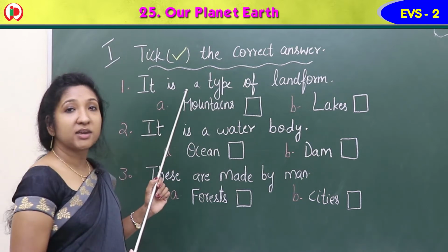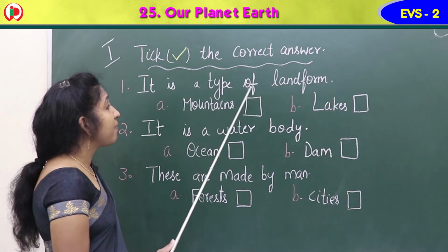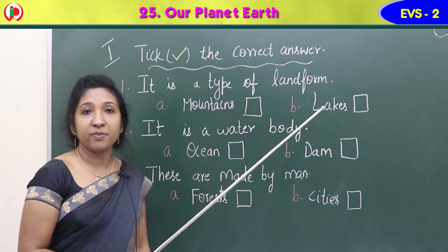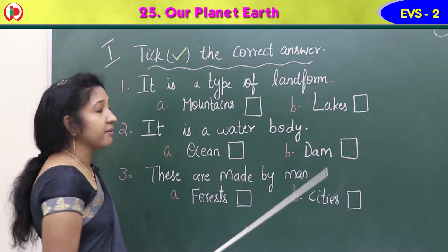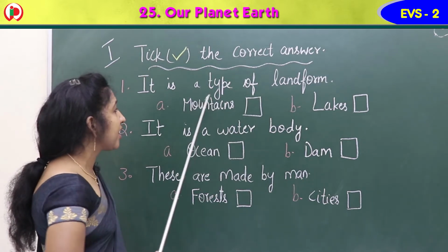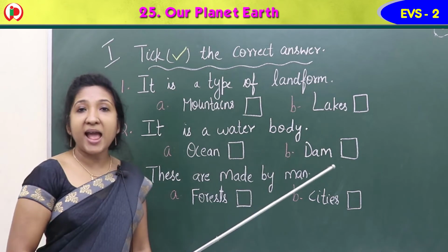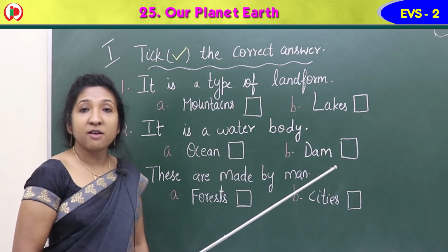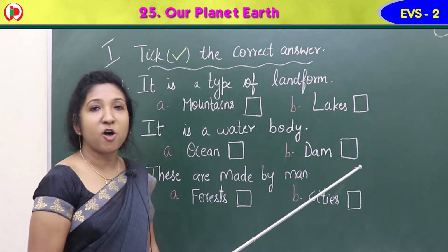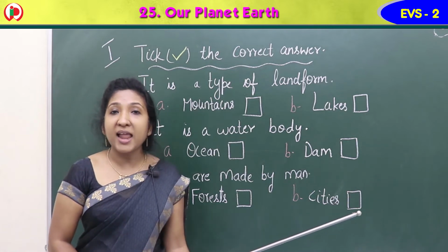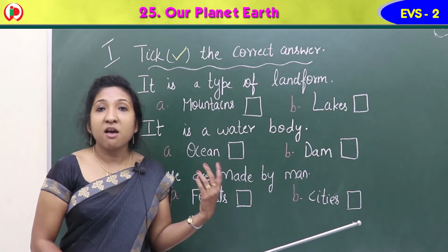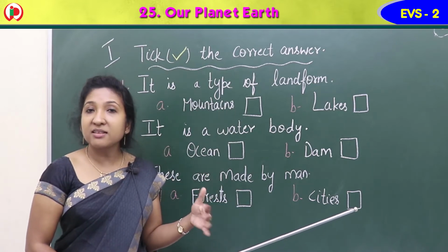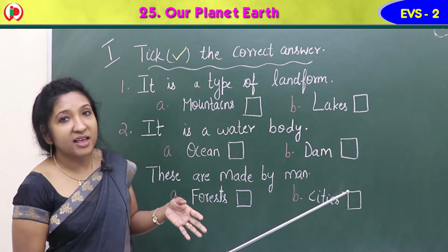The first question is, it is a type of landform. Option A, mountains. Option B, lakes. Among these 2 options, which is the landform here, children? We learned about different landforms. Yes, which are the different landforms we learned? Hills, mountains, valleys, plains, deserts, forests, isn't it?